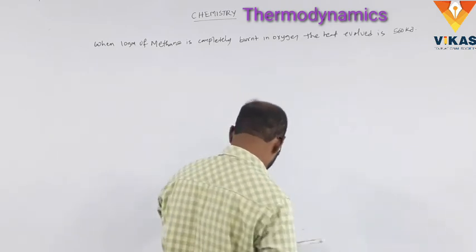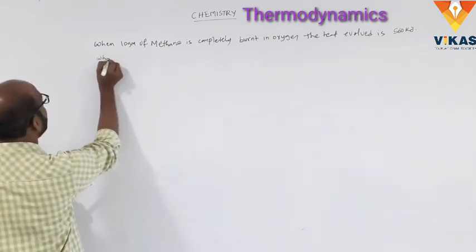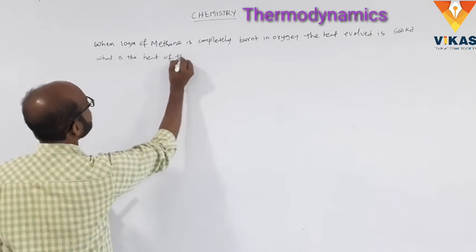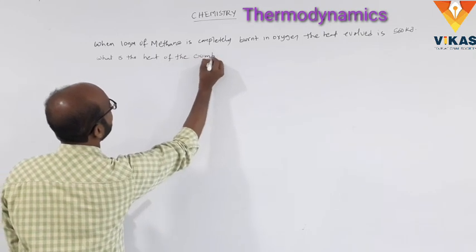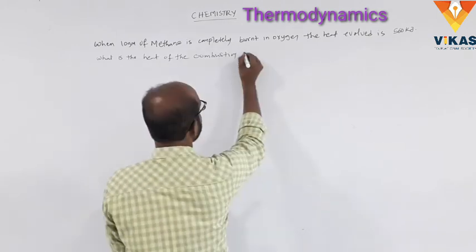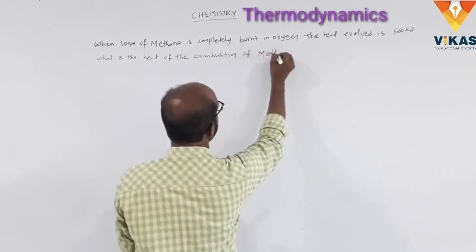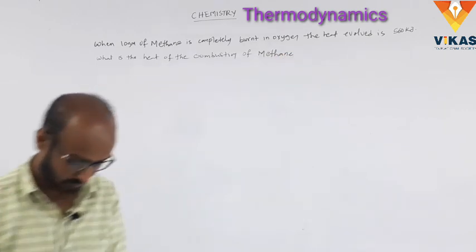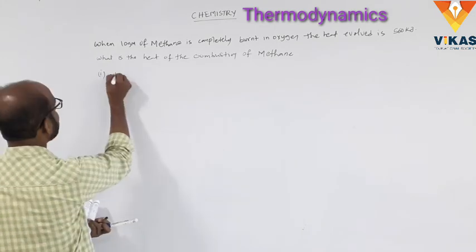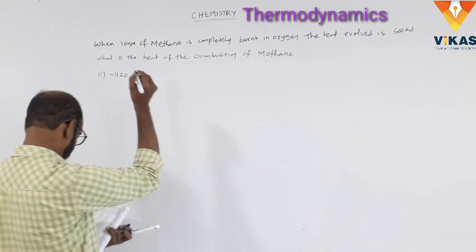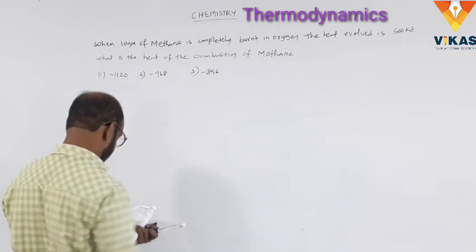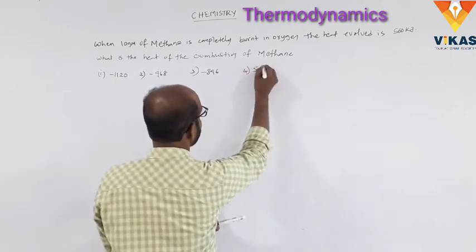What is the heat of combustion of methane? Options: number 1, minus 1120; number 2, minus 968; number 3, minus 896; number 4, minus 560.